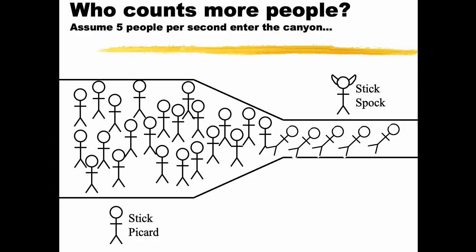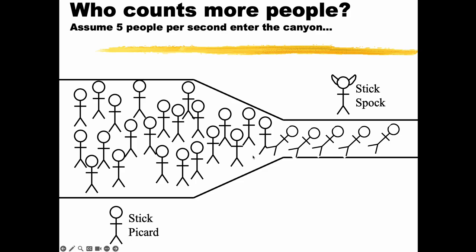Shifting topics just a teeny bit. This is a weird scenario, but bear with me. Pretend you've got a stick Captain Picard and a stick Spock over here, and they're both on top of some big canyon, looking down into it. Notice my canyon starts pretty wide, and then it narrows, and it's pretty narrow over here where Spock is. Maybe there's some city over here that's burning, and people are fleeing, running into this canyon.